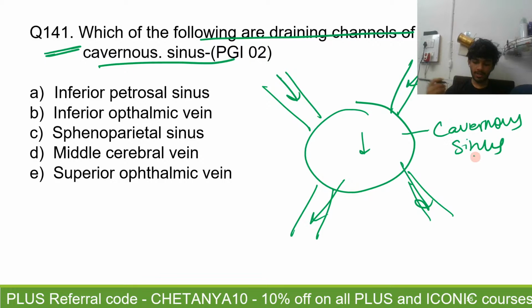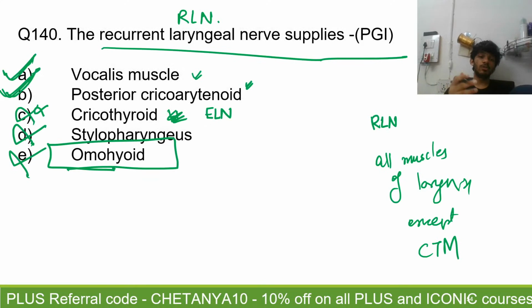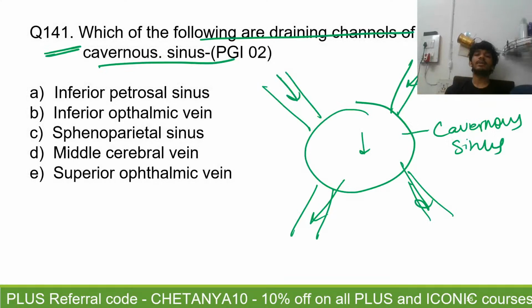Smile with Bindu, your answer is coming right now, when I've already discussed the question. So now, I've already told you that E will not be there because omohyoid is supplied by ansa cervicalis. So because of that, I have to explain every question and it takes a little time. Alright? Because my speed is decided by the speed of your answers. And these are the draining channels.